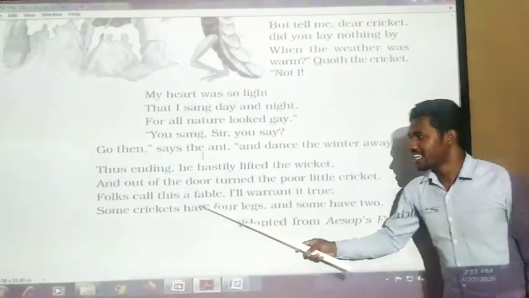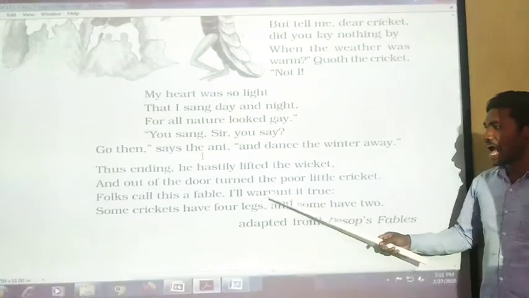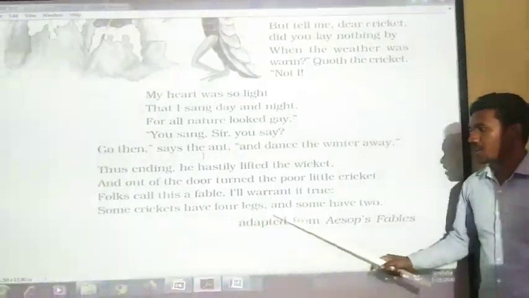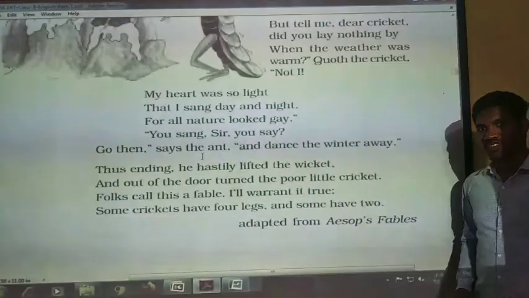Fox called this a fable. Okay, I will warrant it true. Some crickets have 4 legs and some have 2 legs.